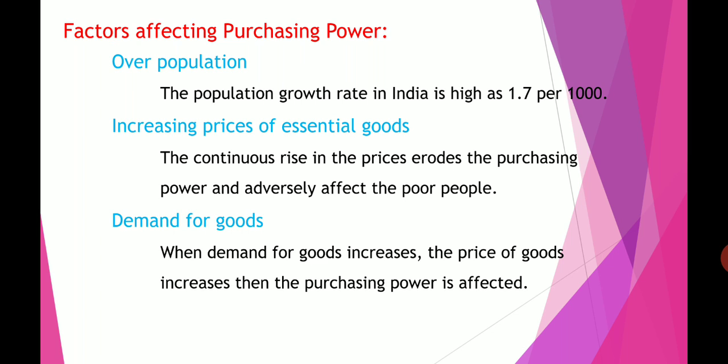Next one, demand for goods. Demand means what we need. When demand for goods rises, the prices increase. For example, if you see the onion rate at present, it is 100 rupees per kg. When demand for goods increases, the price of goods also increases, and then purchasing power is affected.